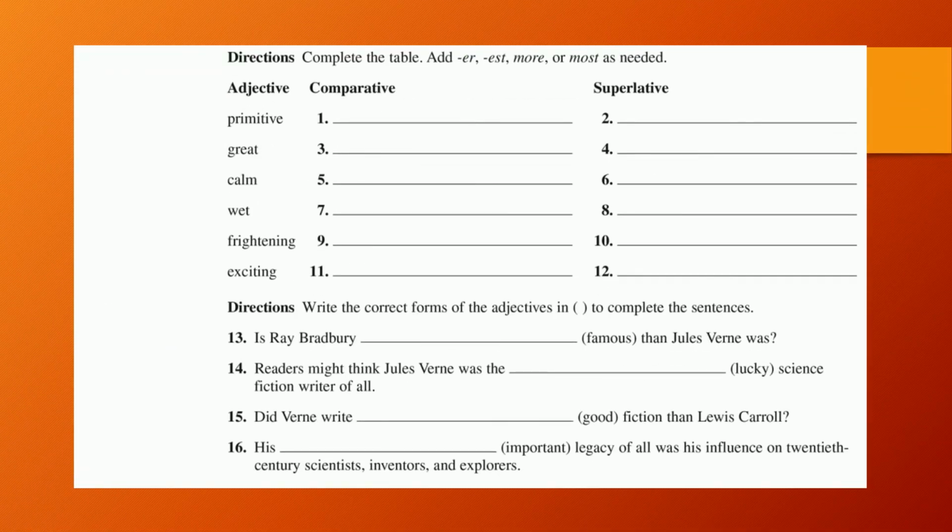Let's see these ones. Complete the table, add er, est, more or most as needed: primitive, great, calm, wet, frightening, exciting. So start work. Okay, good job done.